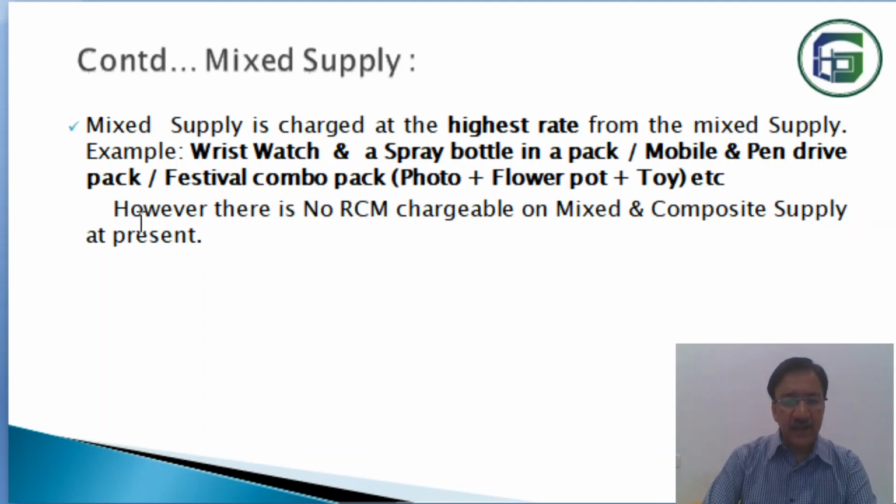And here you see, however, in case of RCM, the reverse charge mechanism, chargeability on mixed and composite supply at present does not arise. So there is no RCM chargeable on mixed and composite supply. In these two cases, mixed and composite, the question of RCM chargeability does not arise.